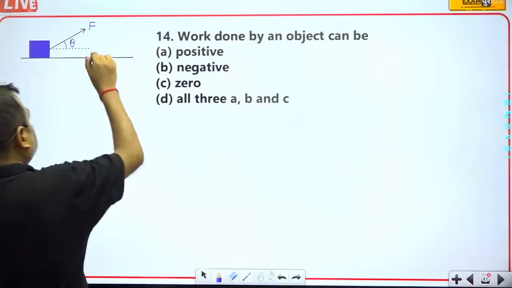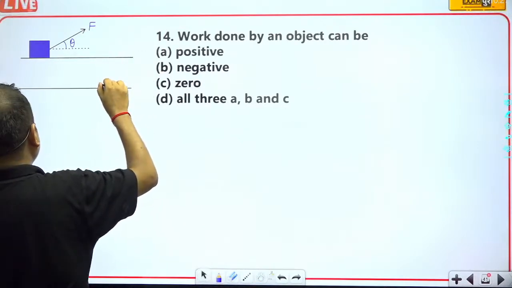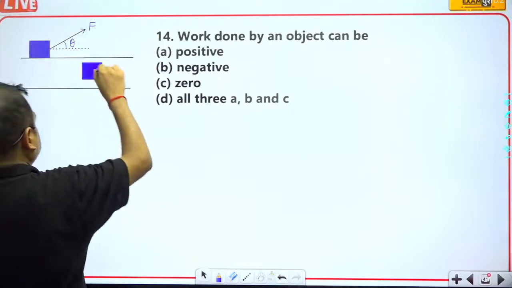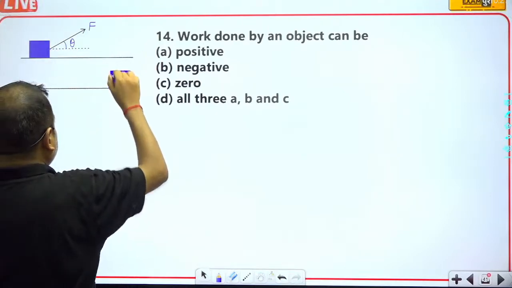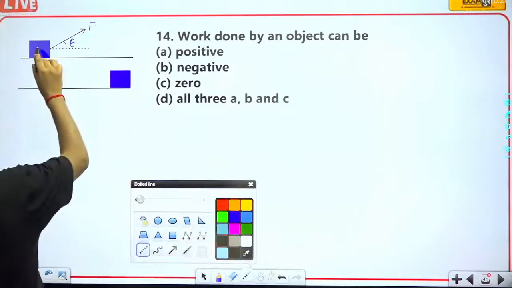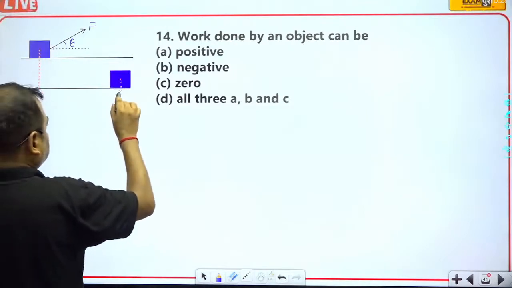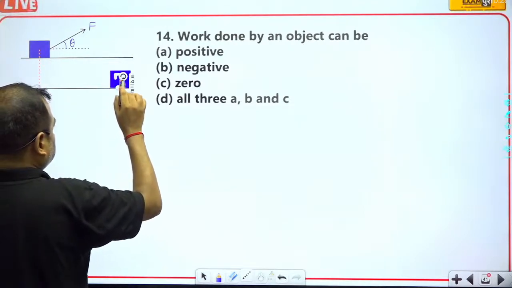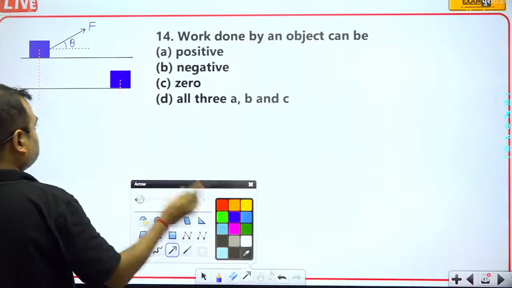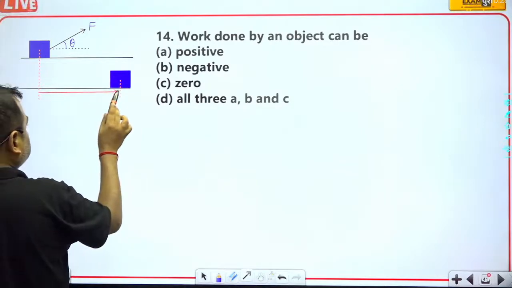Suppose that after some time this block reaches from this point to this point, and suppose that this is the displacement.